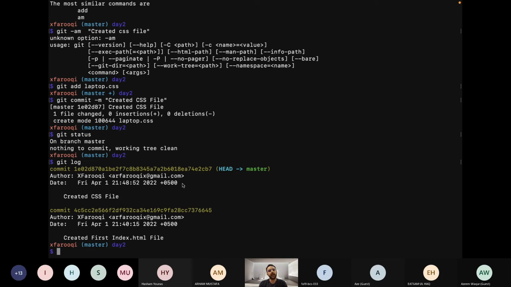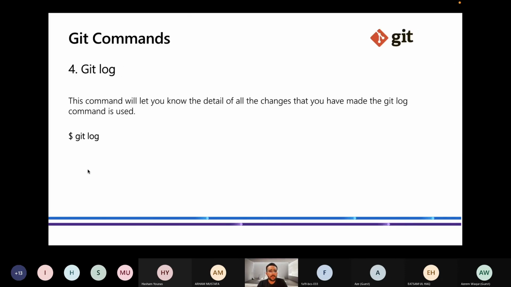Right now there are only 2 commits, but in a big repository there may be millions of commits, so instead of scrolling through all of them to find a particular snapshot or commit, we use this SHA key. I will show you how we use it in a minute.